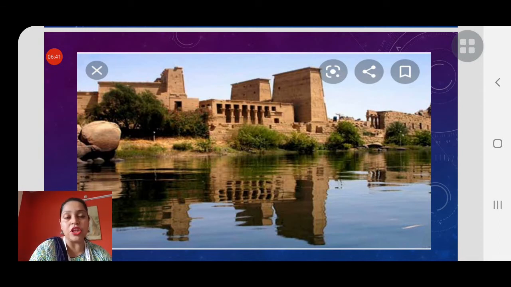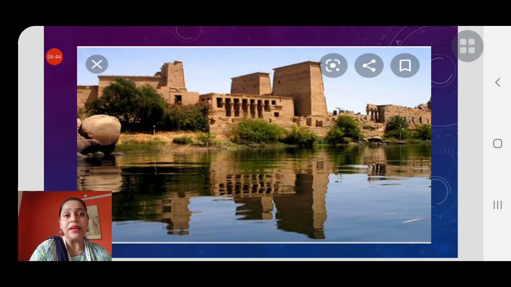Similarly, children, this picture shows that when a city is built on the banks of a river, if a group of people come and settle on the banks of the river, they flourish, because they get water for farming, agriculture, and also for their various other purposes. So those cities which are built on rivers become highly developed.